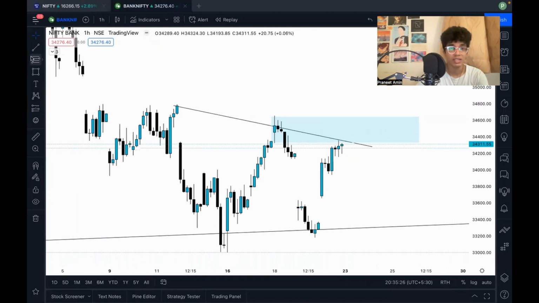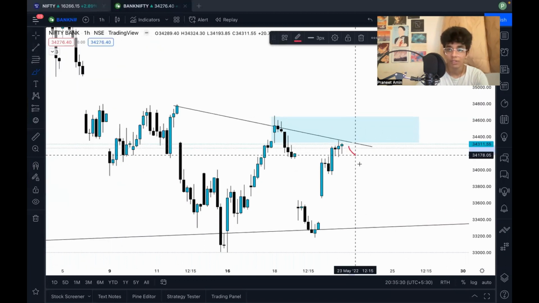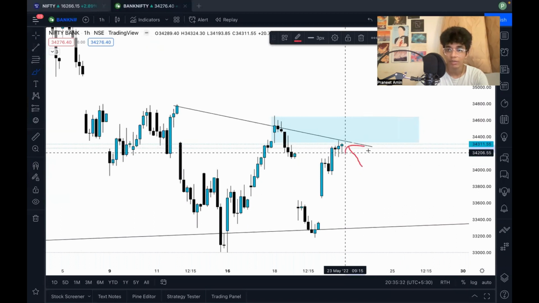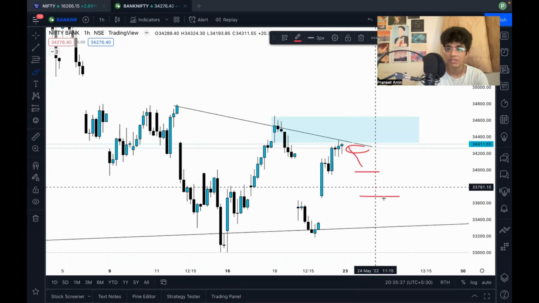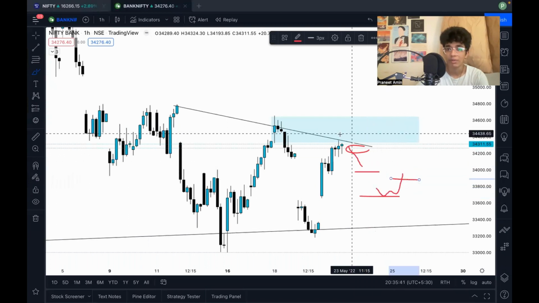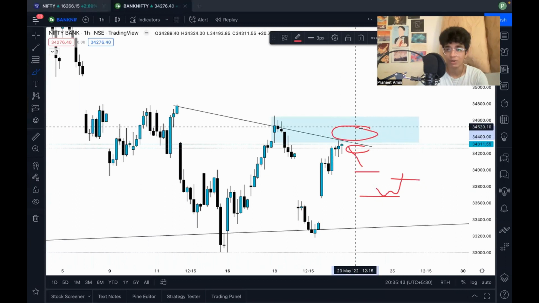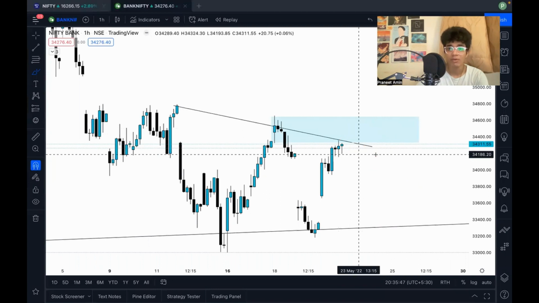Now see, it's a different thing if the market opens, let's say, here and falls. If I miss shorting the market here and I see that maybe around this level or around this level, I'm seeing some kind of bullish pattern being formed, then I might go long. That is a different story. But I'm not going to trade this breakout. You're getting me? This trend line breakout is not something I'm going to trade. Tomorrow, even in Bank Nifty, I'm going to look for short.